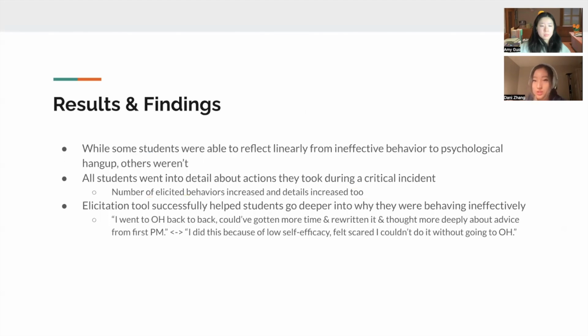So some results from this elicitation tool were, while some students were able to reflect linearly from ineffective behavior to psychological hangup, others weren't. All students did go into detail about actions they took during a critical incident, and as evidence of that, we saw that the number of elicited behaviors increased from our previous elicitation tools, and the amount of detail also increased too. And finally, the elicitation tool successfully helped students go deeper into why they were behaving ineffectively.